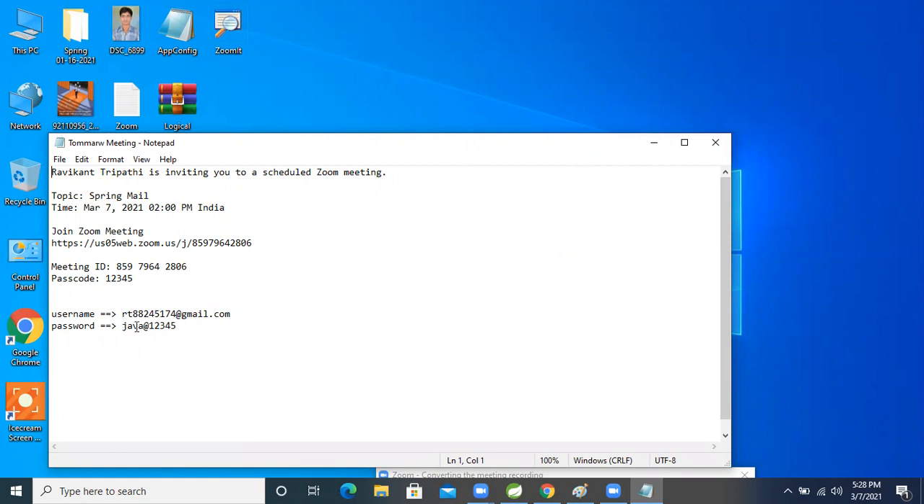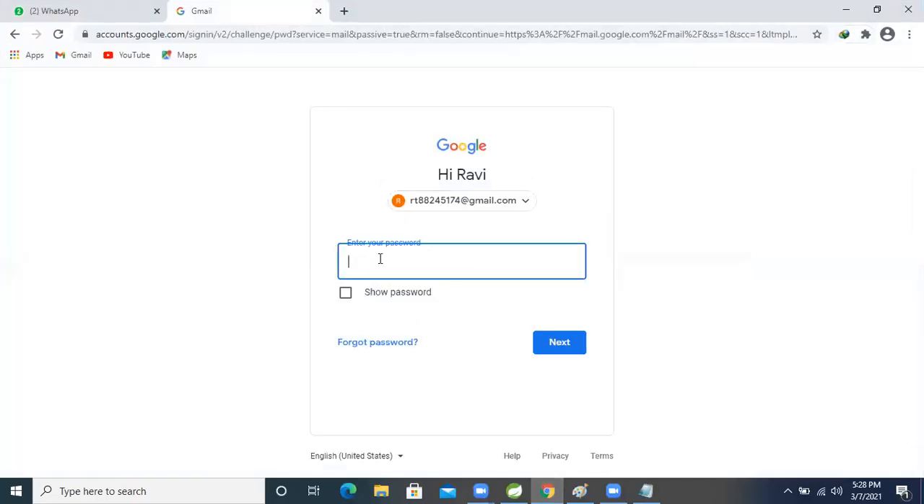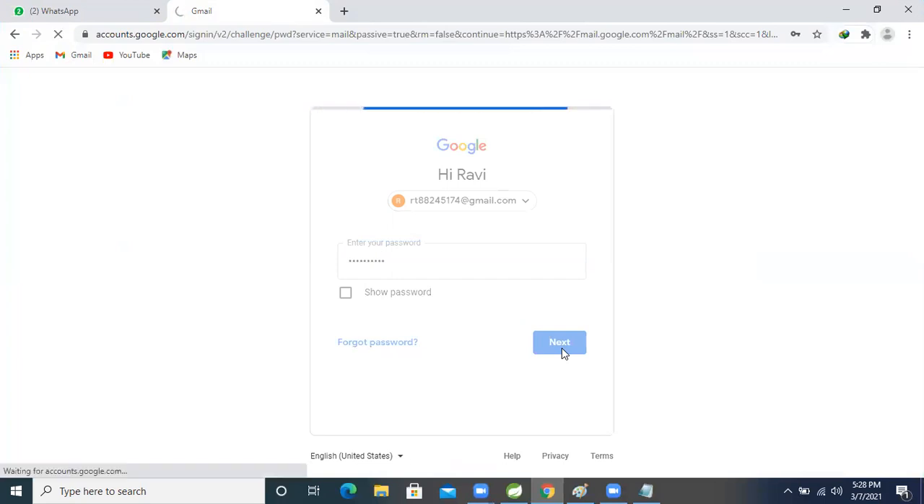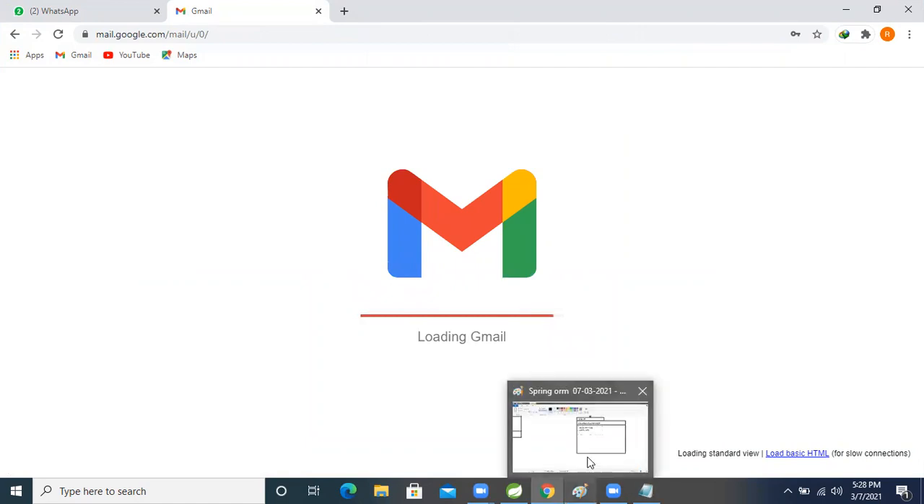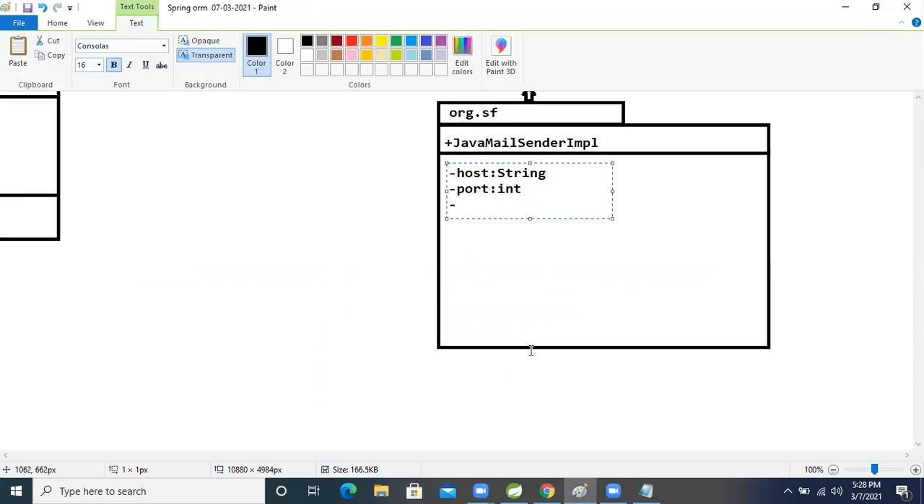So now the email is java@12345, right? Password is java12345. Okay, java@12345. I'm logging in with this one. Now this Gmail is logging in, right? After giving the username and password, is this email logging in or not? So for that, username and password are also needed, right?